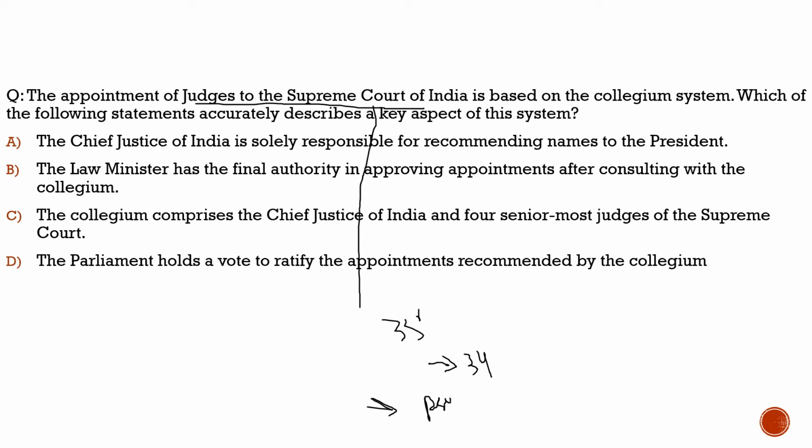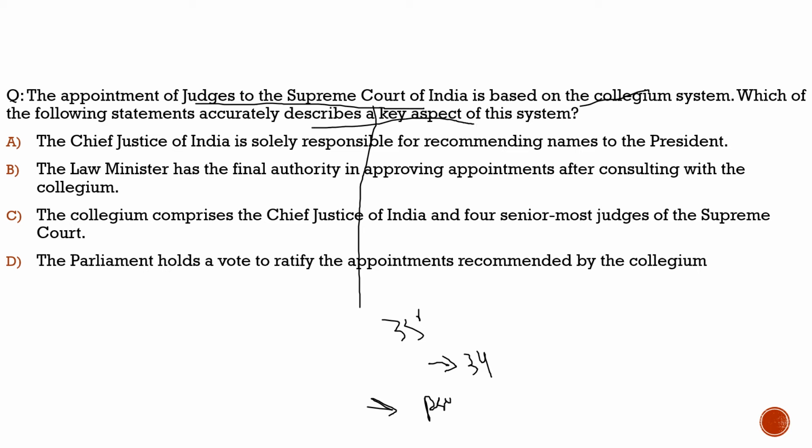But who recommends this appointment? It is recommended by the collegium, and through this question we will understand who the members of this collegium are. We will discuss this topic in detail when we reach the Supreme Court in our static topic discussion, but here let's get the simple ideas as required right now. Here the question says, the appointment of the judges to the Supreme Court of India is based on the collegium system. Which of the following statements accurately describe a key aspect of this system?